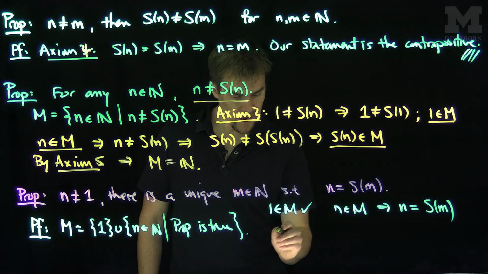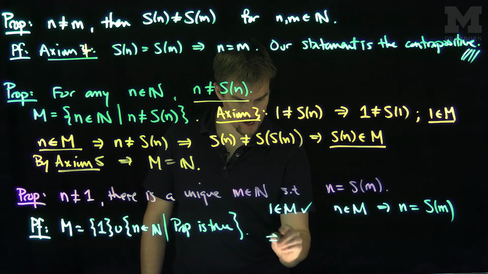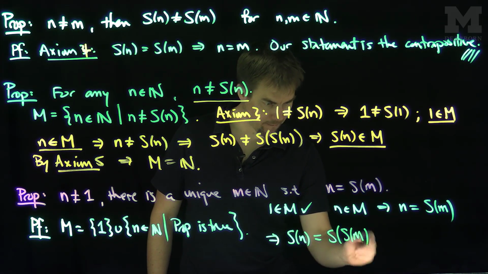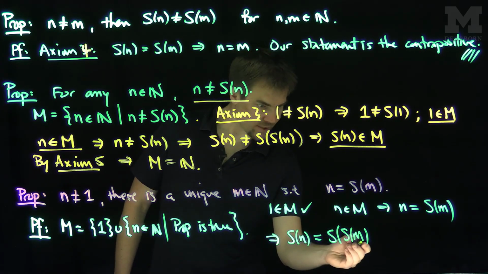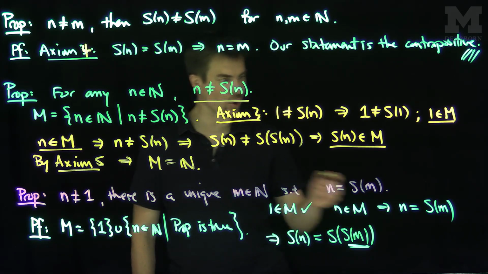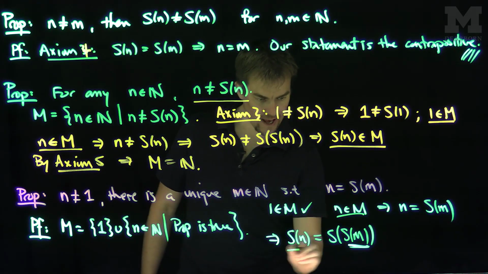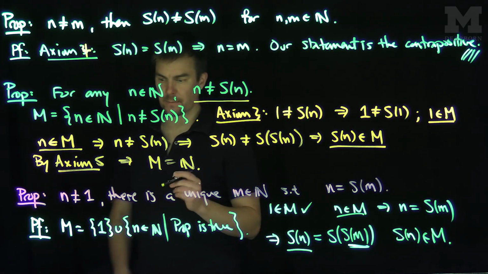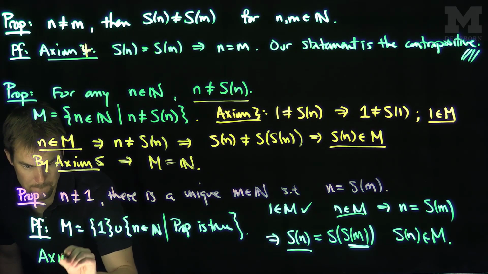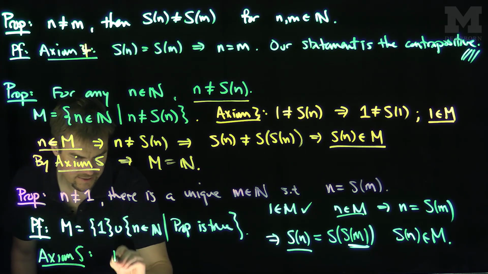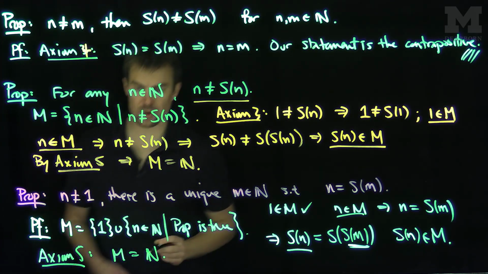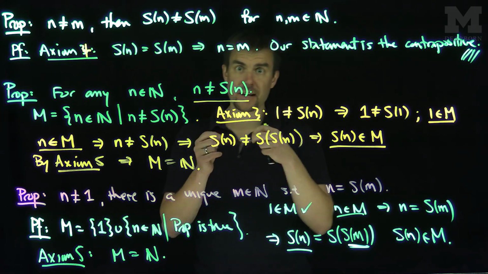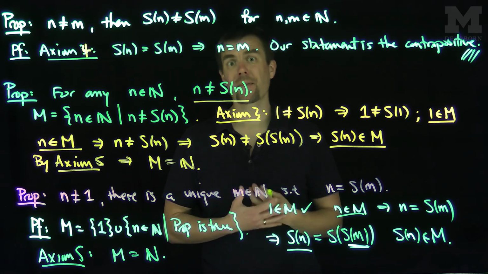Then I can take the successor of both sides. This implies that the successor of n is equal to the successor of the successor of m. And so the value m in this case will just be the successor of m. So I've shown that if n is in M, then Sn is in M. Then by axiom 5, this implies that M is equal to the set of natural numbers. In other words, if n is not equal to 1, then that number n is the successor of some other natural number m. Thank you very much.